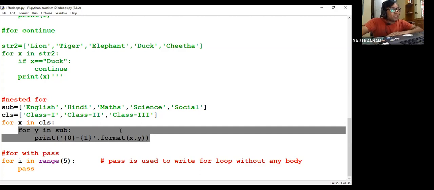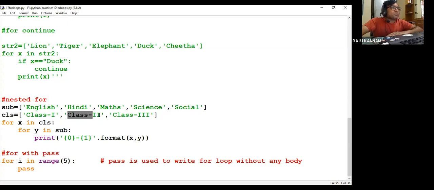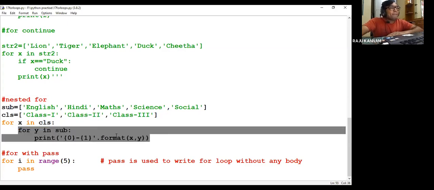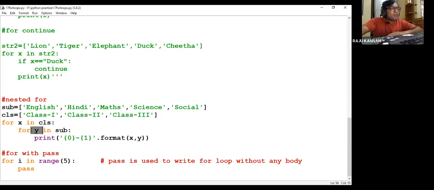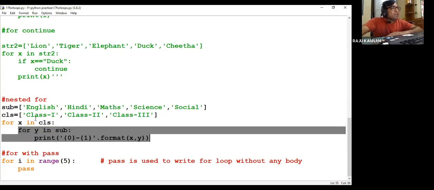When this entire functionality is finished, this X value is incremented. Now X value will point class 2. Again it will come to this functionality. Again Y will start, for every element in the subject. That means again English will be printed, class 2 English will be printed. Again Y is incremented, Hindi will be printed. Again Y is incremented, maths will be printed. That will be repeated. After this, again it will come to class 3. Then for class 3 again the same functionality will be repeated.